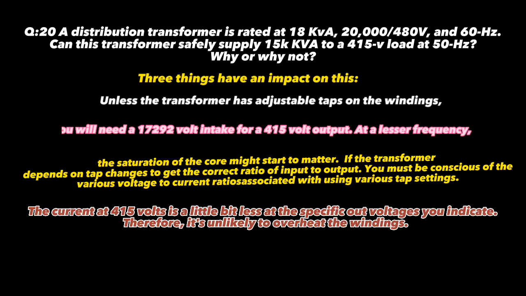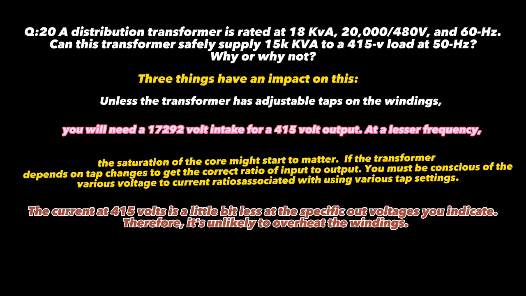Now the second last question is question number 20: a distribution transformer rated at 18 kVA, 2000 by 480 volts and 60 hertz. Can this transformer safely supply 15,000 kVA to a 415 volt load at 50 hertz? Why or why not? The answer is that three things have an impact on this use. Unless the transformer has adjustable taps on the windings, you will need a 17,292 volt intake for a 415 volt output at a lesser frequency.